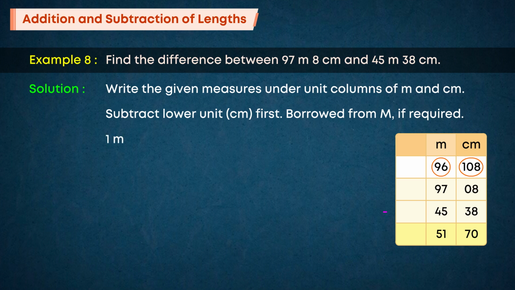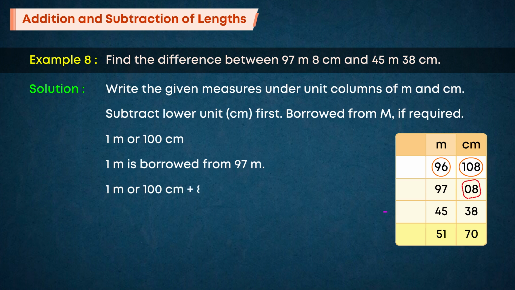1 meter or 100 centimeters. 1 meter is borrowed from 97 m. 1 meter or 100 centimeters plus 8 centimeters is equal to 108 centimeters. 108 centimeters minus 38 centimeters is equal to 70 centimeters.